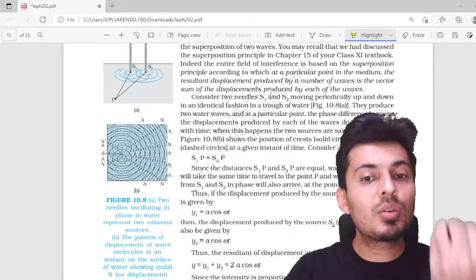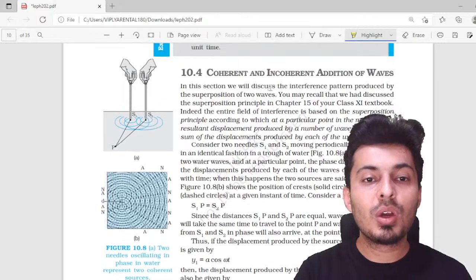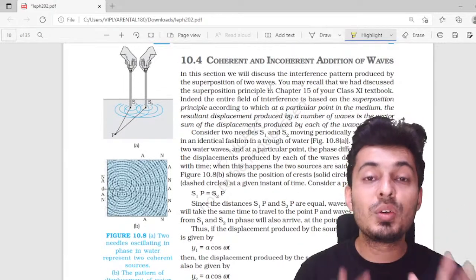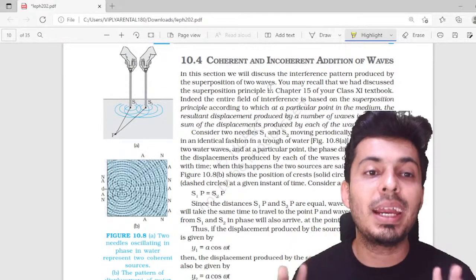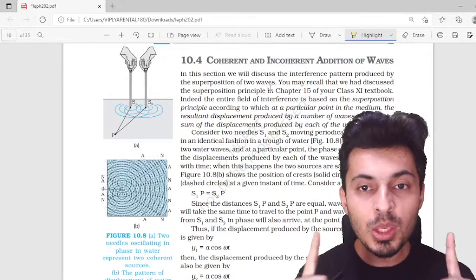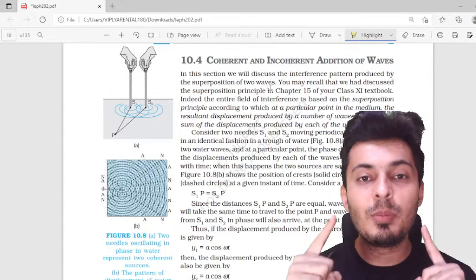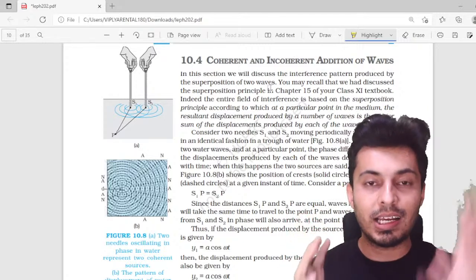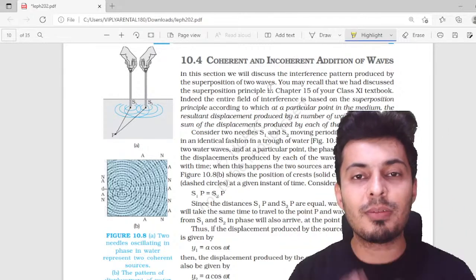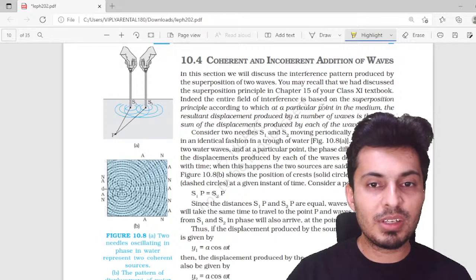So whenever you study interference, you always have coherent sources, because you know what you are going to get from both the sources. You know the exact relationship between the wavefronts, whether that's a crest with a crest or crest with a trough or anything else. So keep this in mind.